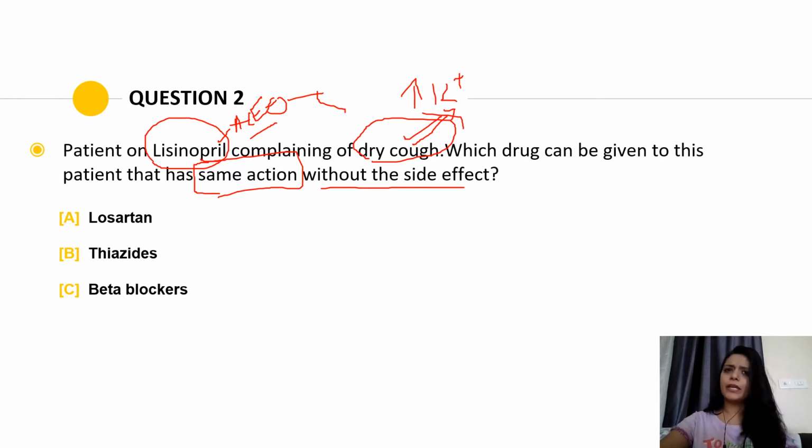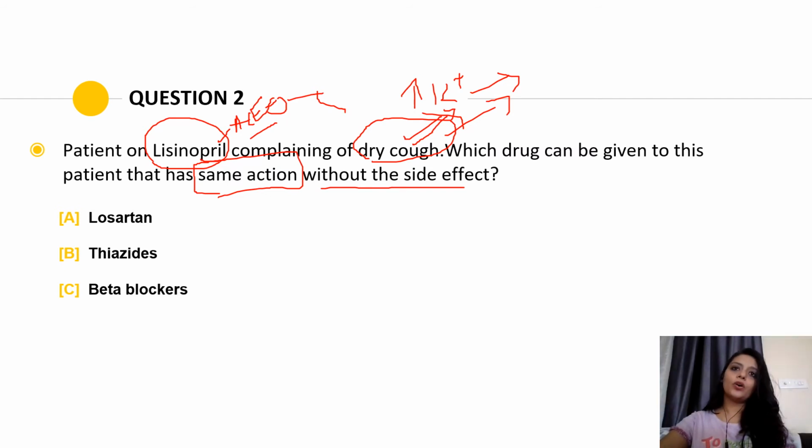There are many more side effects, like hypotension, where they can suddenly reduce the BP, and nausea, like common side effects of all drugs. But remember these two side effects for the exam: dry cough and potassium increase or hyperkalemia.